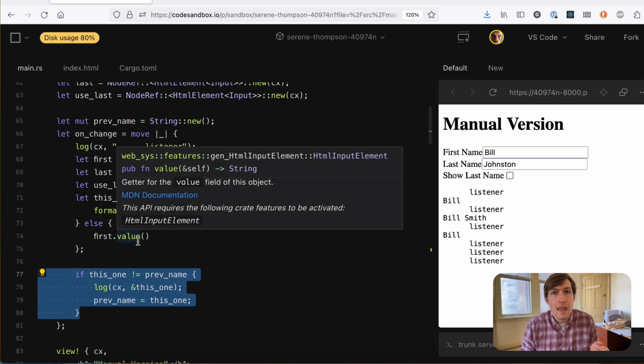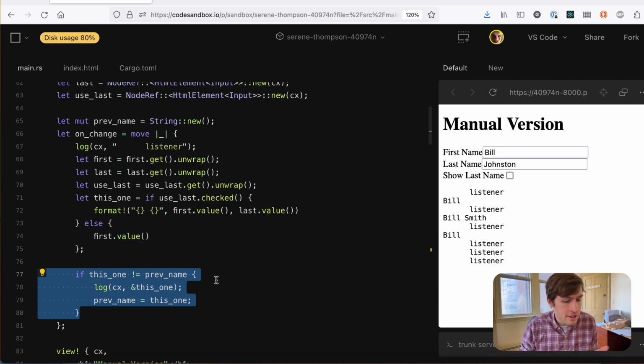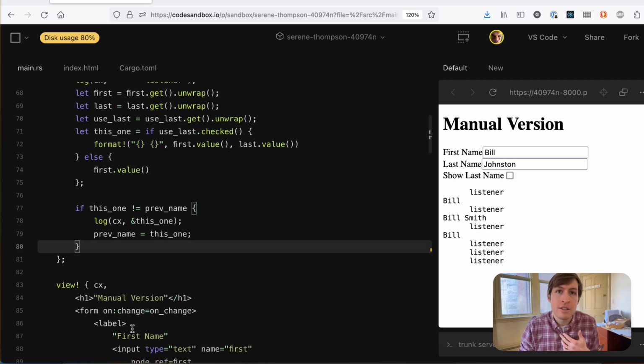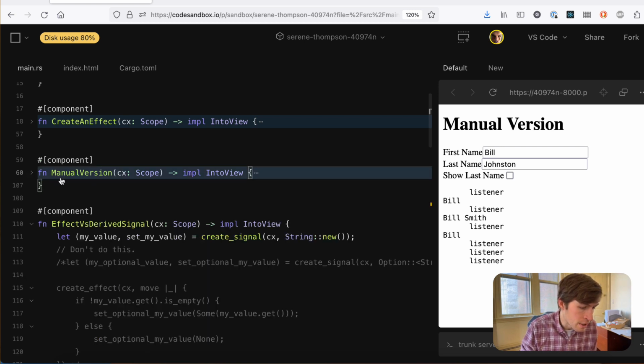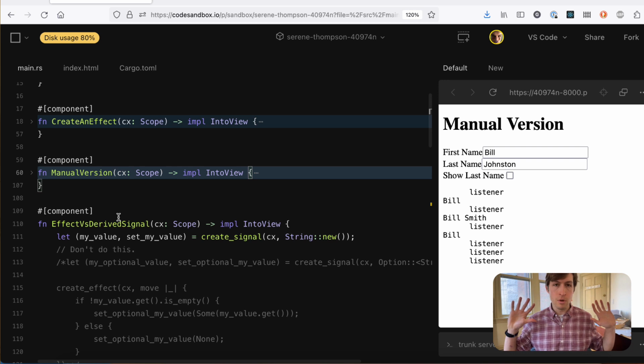And why? Like, there's not a good reason, in my mind, to avoid the create effect here, because create effect isn't a foot gun like it is in a library where you're rerunning this whole thing as a render function. Like, in my mind, there's just no reason not to use create effect, but here's a manual way to do it.